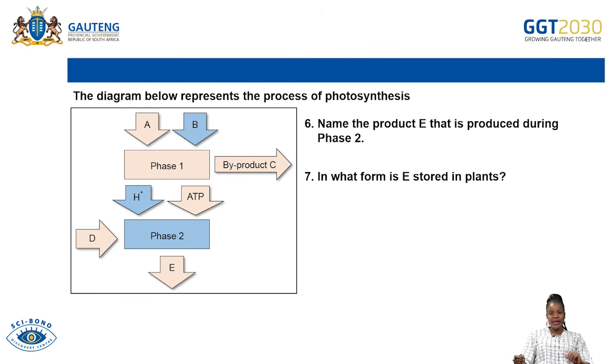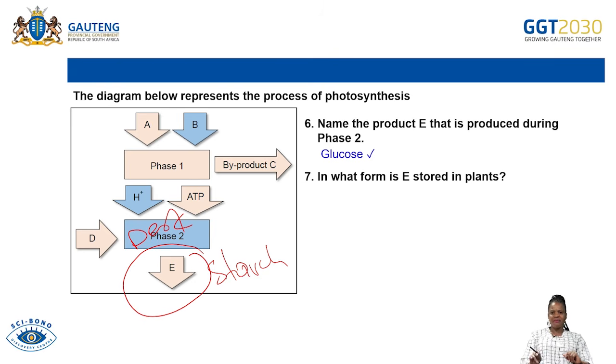Number 6, still on the diagram here, name the product E that is produced during phase 2. What is this product that is produced during the dark phase? Don't forget that phase 2 is our dark phase. So what is the product called? Remember, during the dark phase, that's where glucose is produced. So the answer is glucose. And in what form is glucose stored in the plant? It is stored in the form of starch, grade 11s.